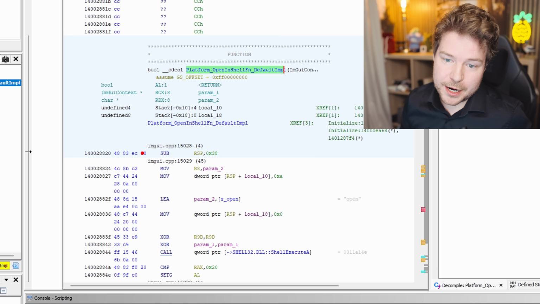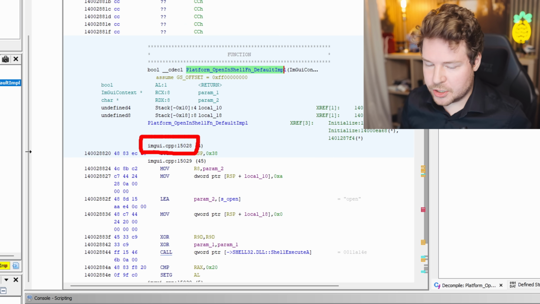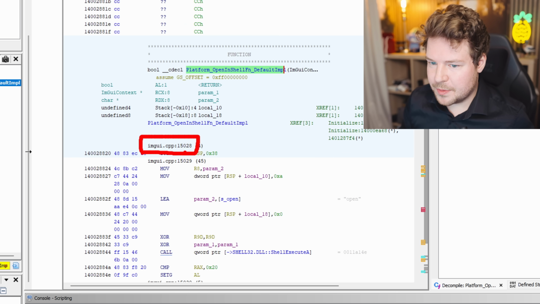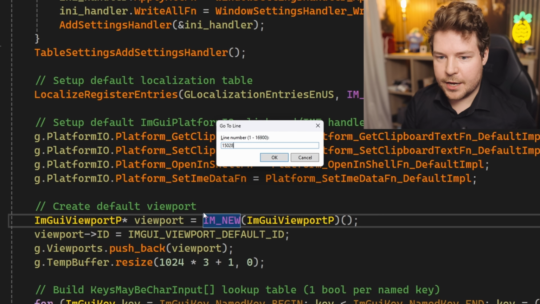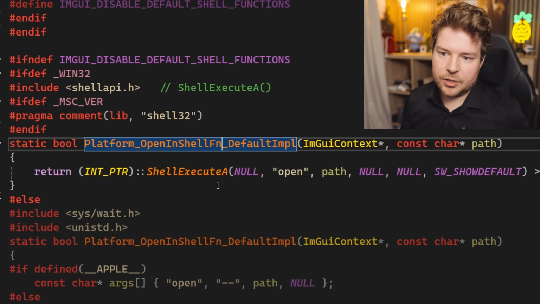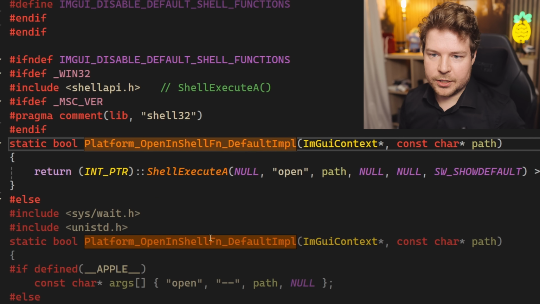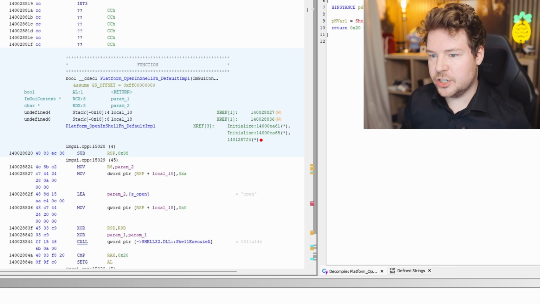And you can see, by the way, that because we have that debugging information, it literally tells us where. IAM-GUI.cpp line 15,028. So if we go to line 15,028, you can see there's that platform open in shell default implementation function. So yeah, whilst that could be used maliciously, it's probably not.